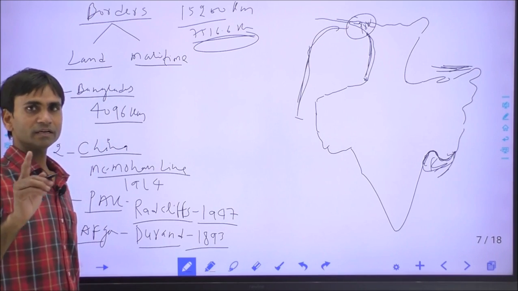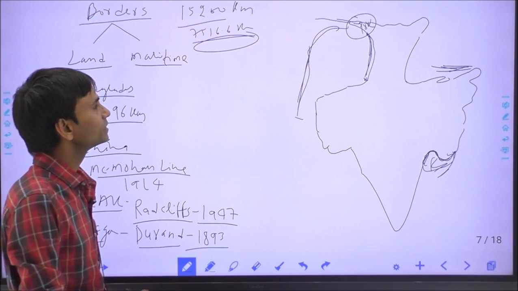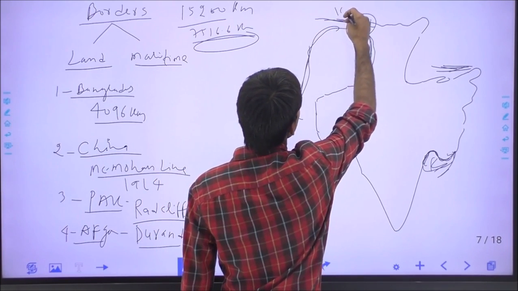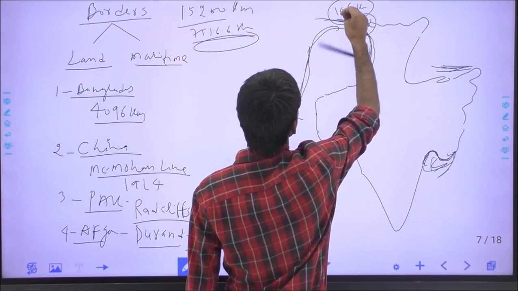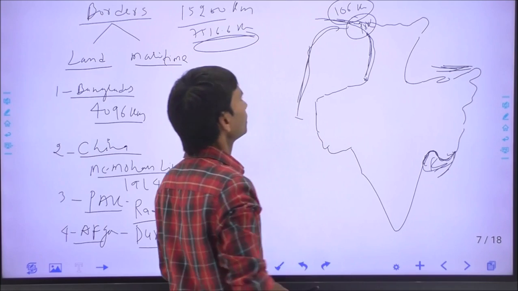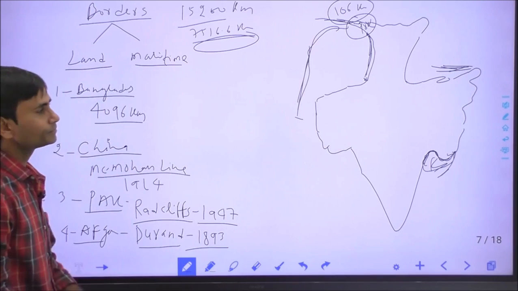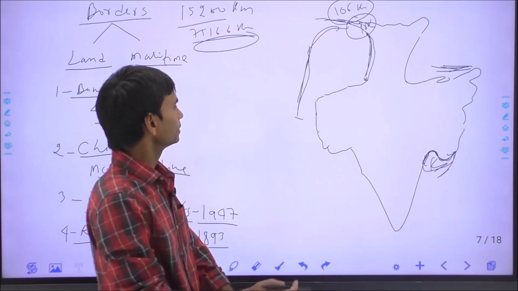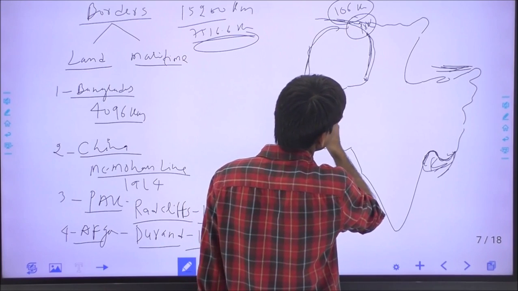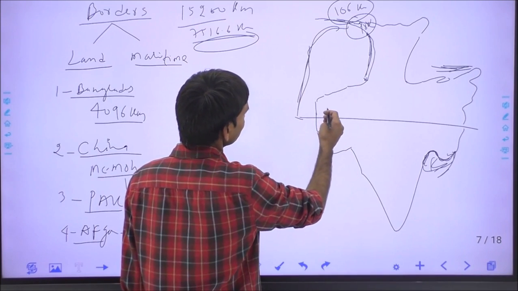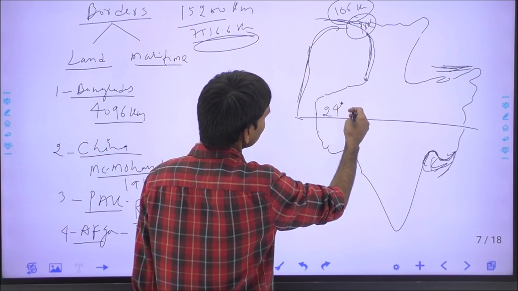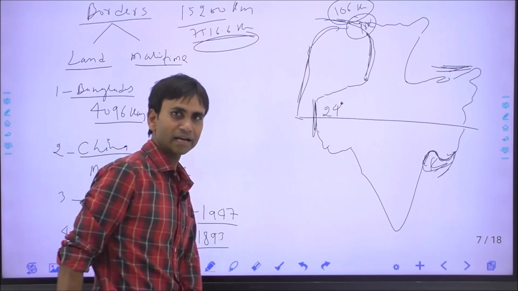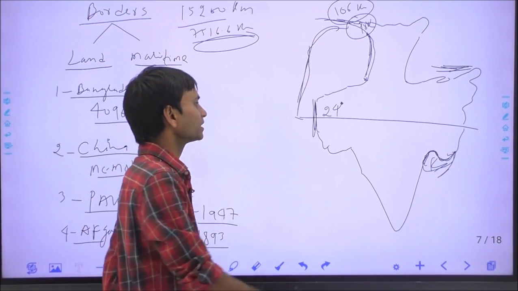Then an important question: India has the longest border with Bangladesh, and India has the shortest border with Afghanistan, which is about 106 km only, but which is now in Pak occupied Kashmir. One more question: when we discuss latitude expansion, this is the 24 degree latitude, or the 24th parallel. It is an official line between India and Pakistan which determines the border in the Rann of Kutch.